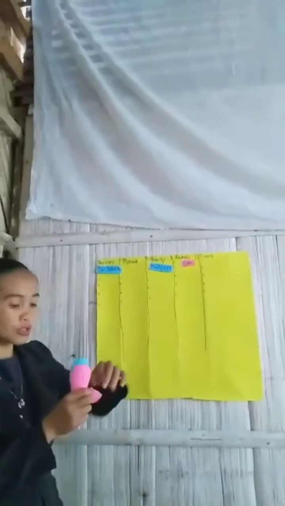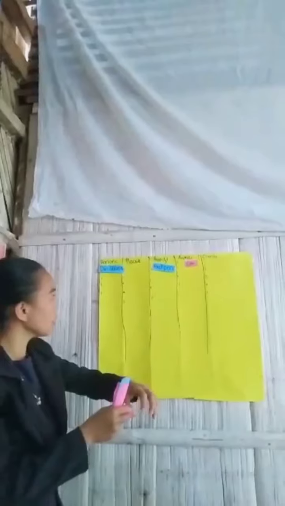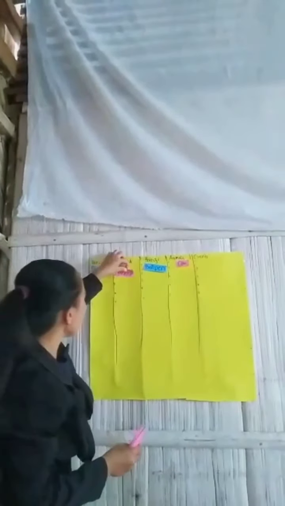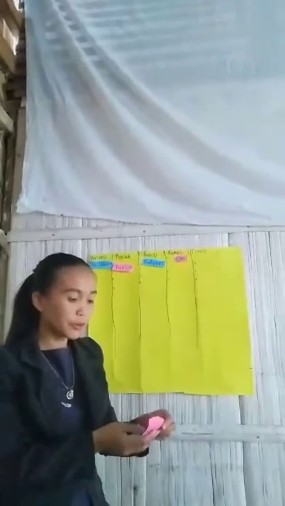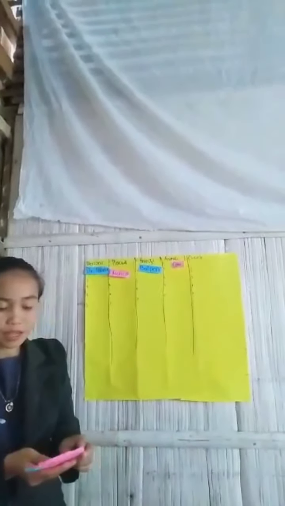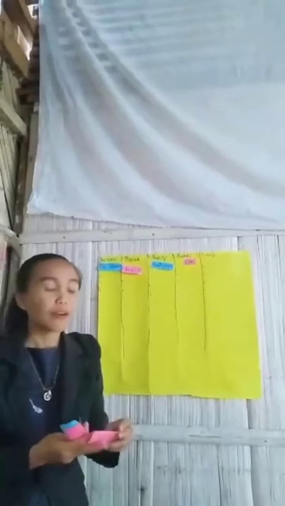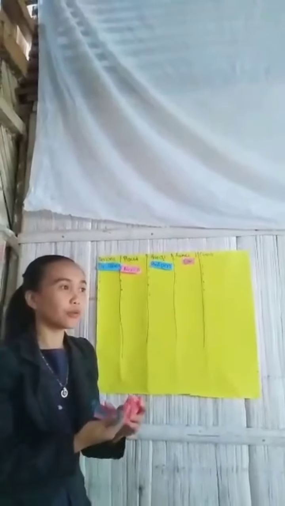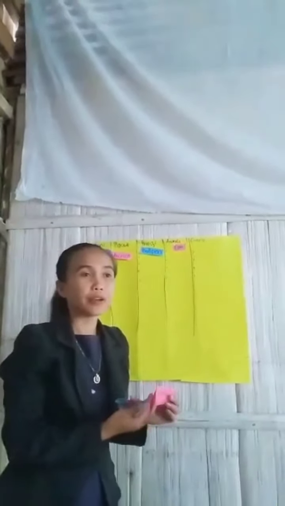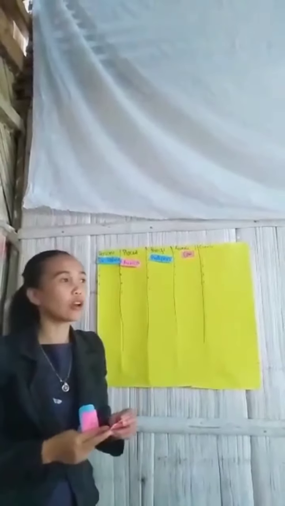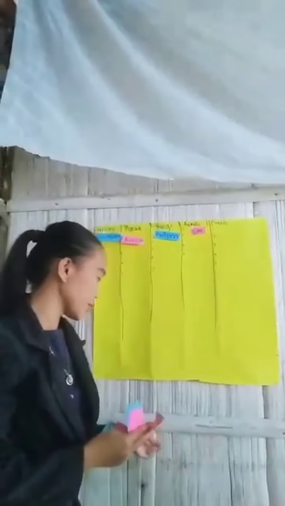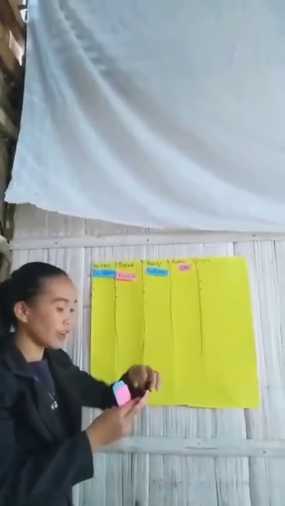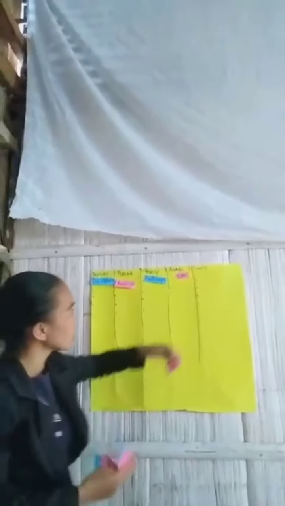Mexico belongs to the column place. Okay, the last word is Sinulog Festival. Which column does Sinulog Festival belong to? Very good. Sinulog Festival belongs to event.